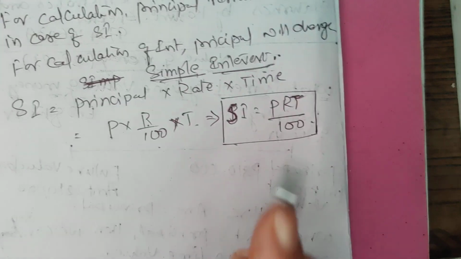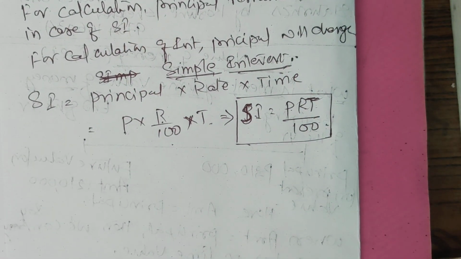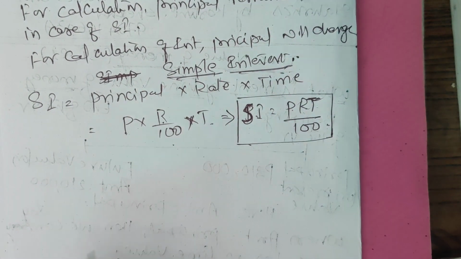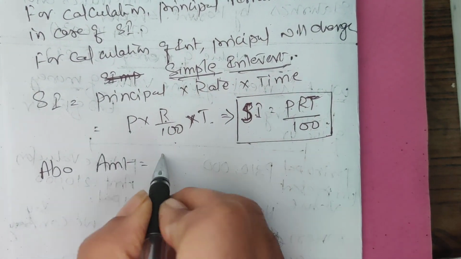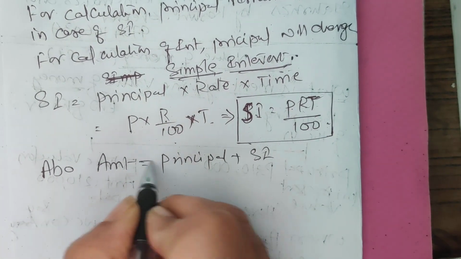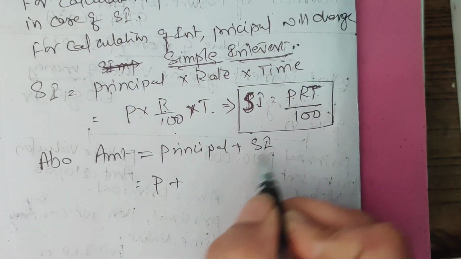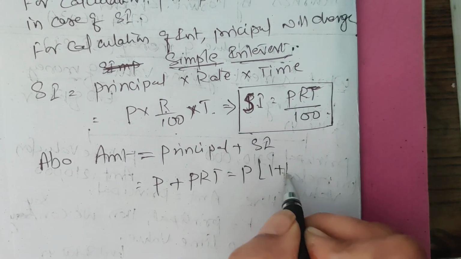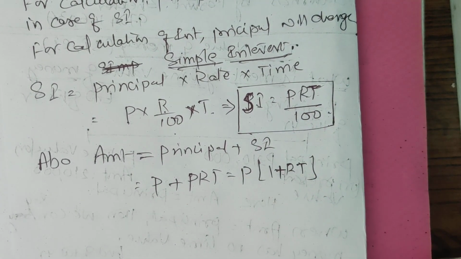There are 4 variables here, sir. Out of these 4 variables, if any 3 are given, we can calculate the 4th one. So there are 4 problems as far as simple interest is concerned. Also, amount is equal to principal plus simple interest. Principal is P, plus SI means PRT. If I take P as common, it is 1 plus RT.